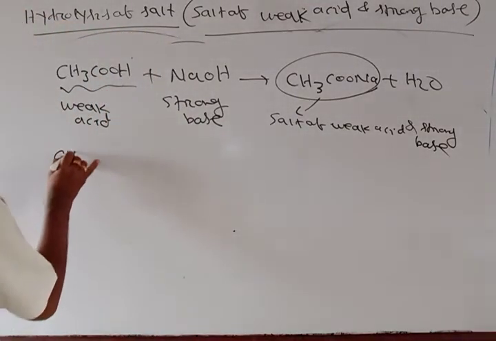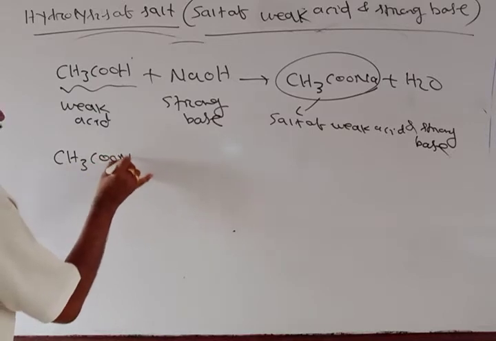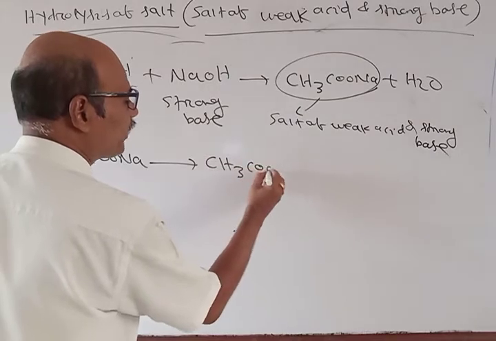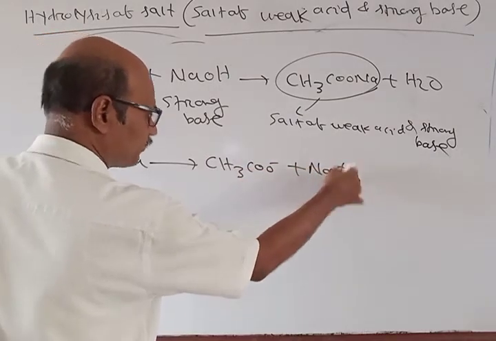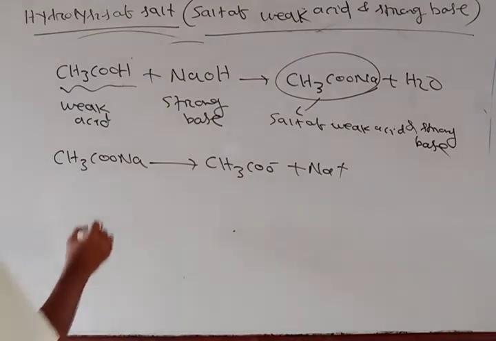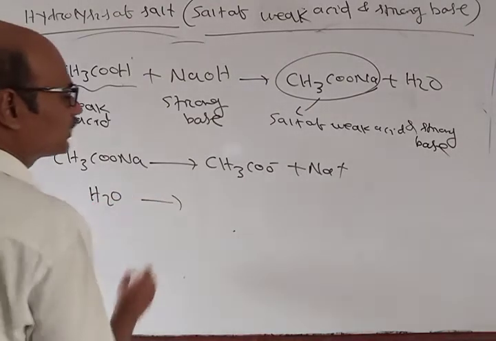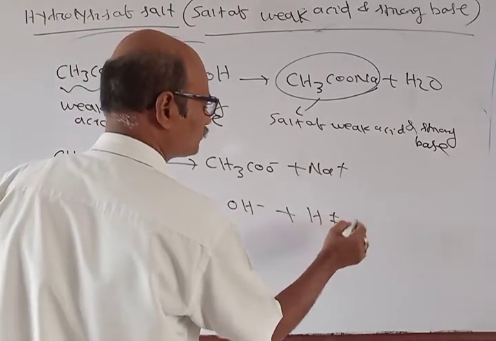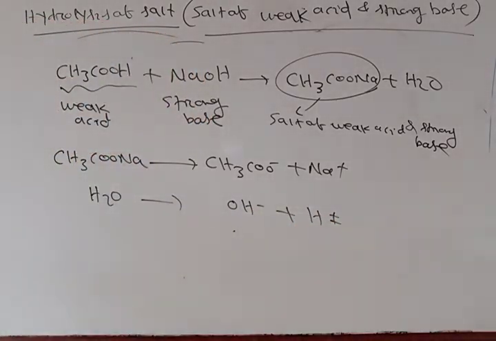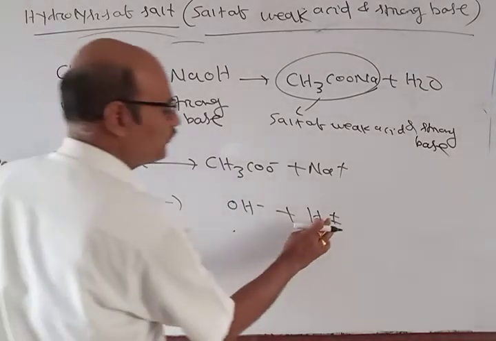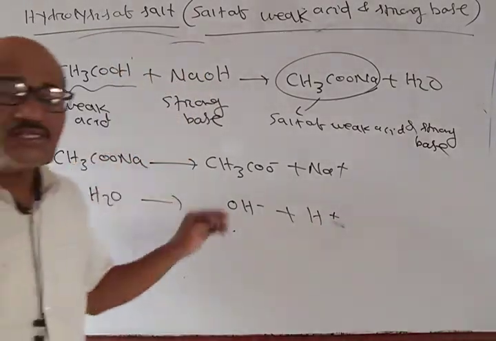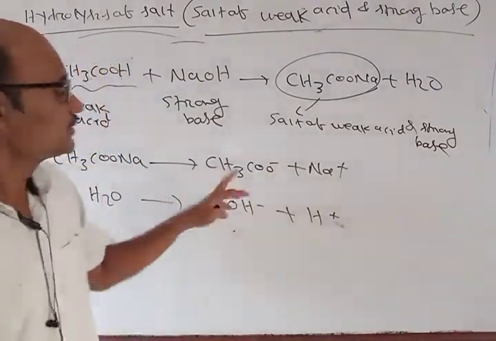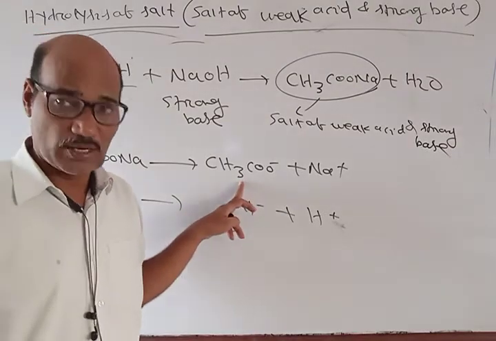Now CH3COONa gives CH3COO minus plus Na plus, and H2O gives OH minus plus H plus. So here you see CH3COOH is a weak acid, so its conjugate base CH3COO minus is a stronger one.